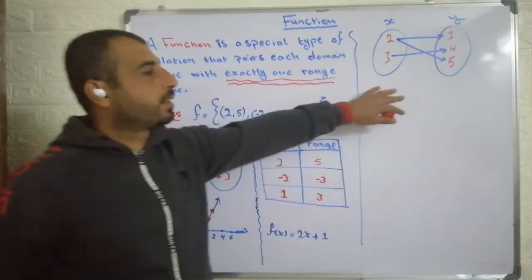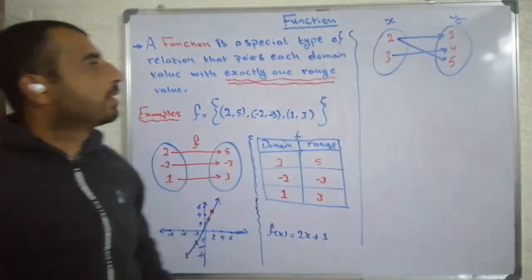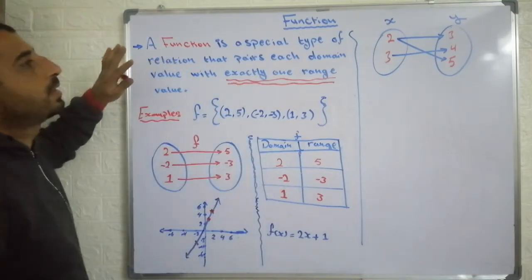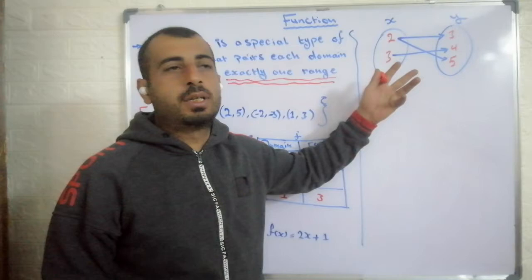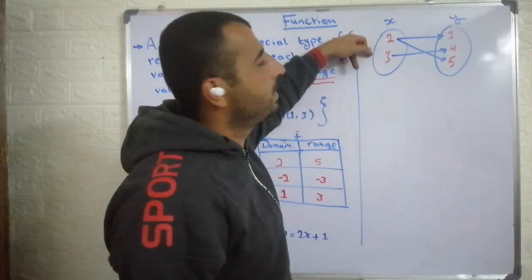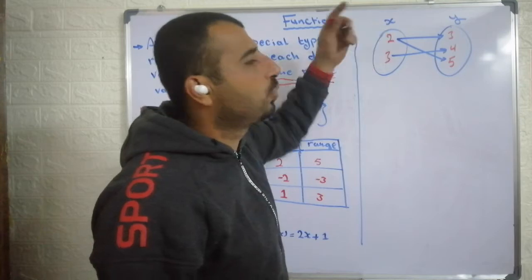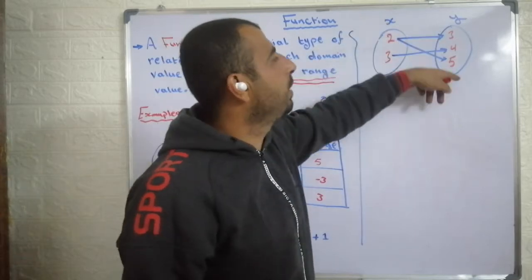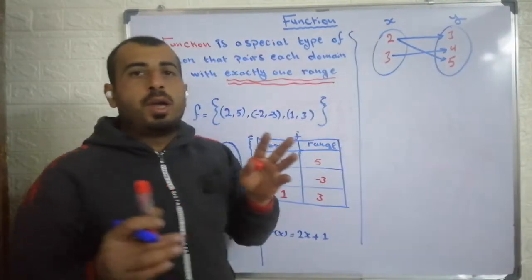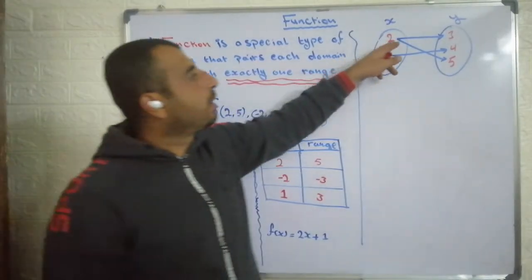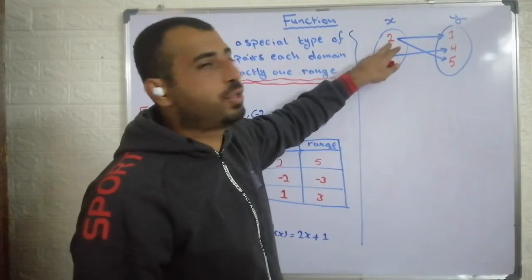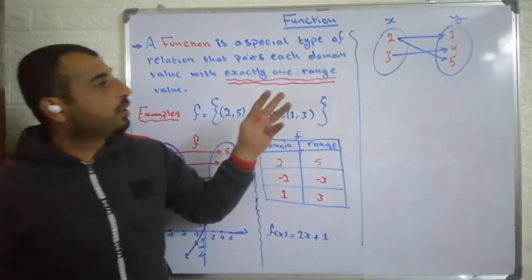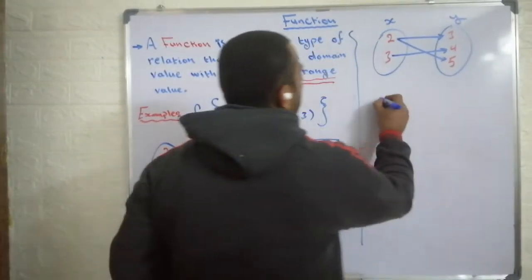So is this a function or not? My question now, is this a function or not? Of course, this is not a function. Why? For the relation to be a function, we need every element in the domain related to just one element in the range. But here 2 is related with two elements, 3 and 5. So if we see double arrows going from the same point, which is 2, in the mapping diagram, we note directly that this is not a function.